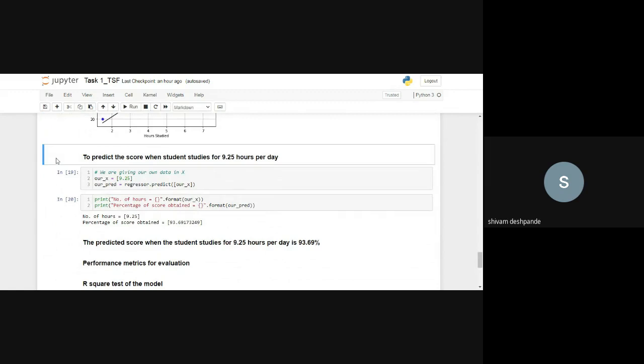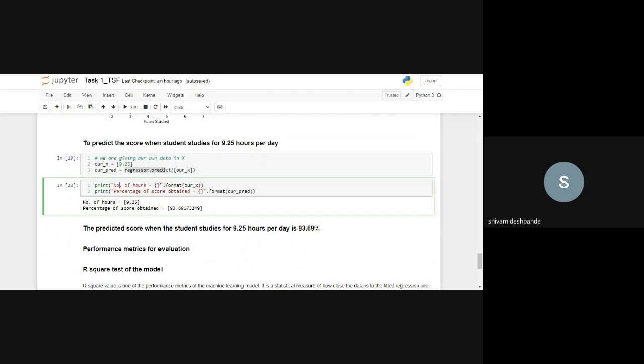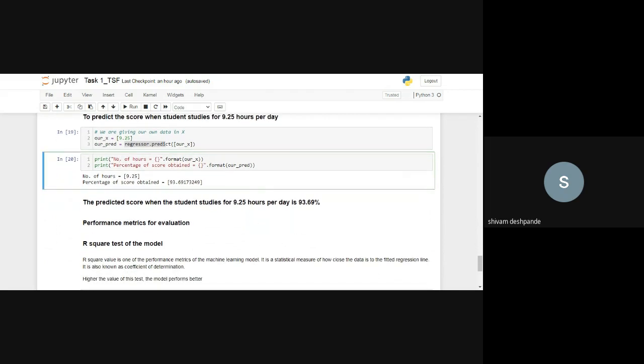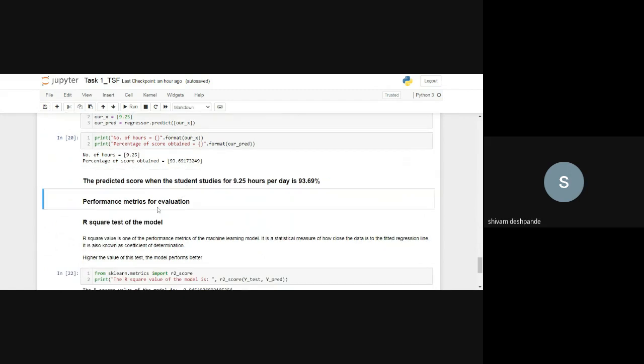Now our task is to predict the score when the student studies for 9.25 hours per day. So we are creating our own variable and passing just one value, that is 9.25, and we are predicting the score using regressor.predict. When the student studies 9.25 hours per day, the percentage score obtained is 93.69 percent. You can see over here.